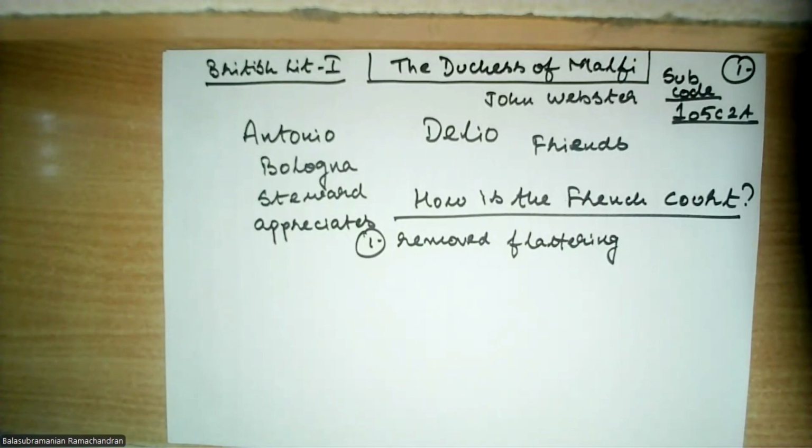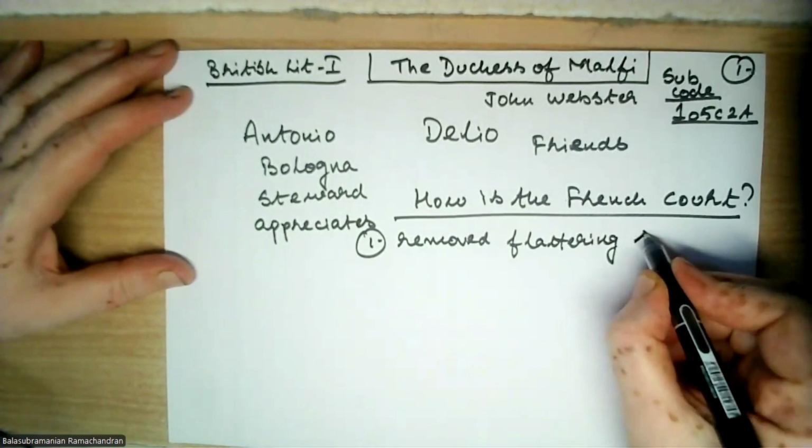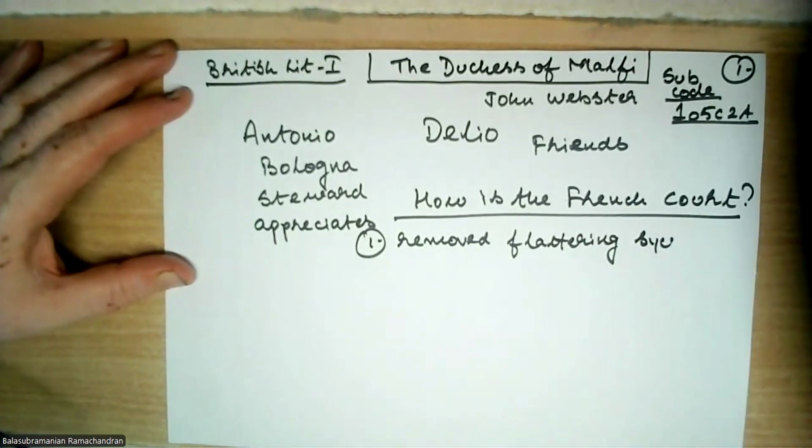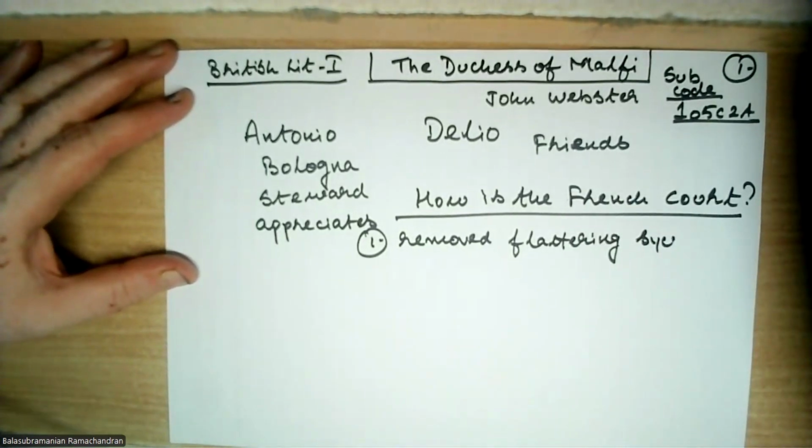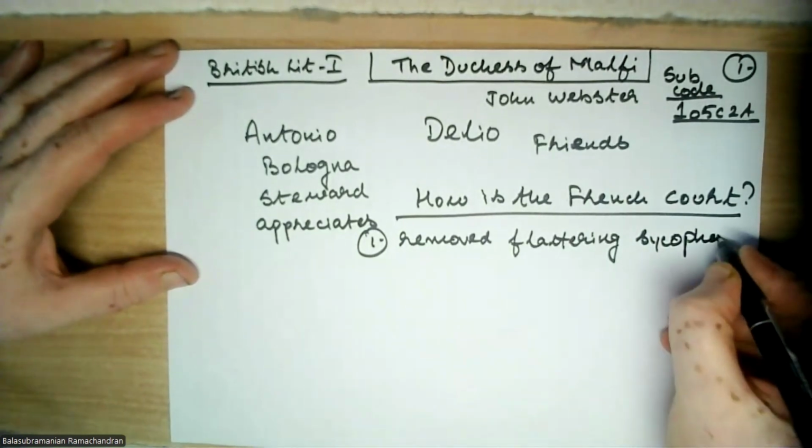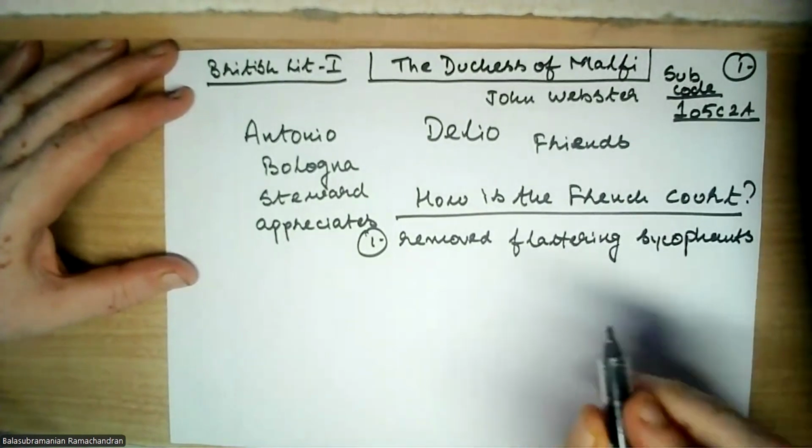Now what do you mean by a sycophant? Let's look at who a sycophant is. All right, people, this is what he says. Sycophants, this is the spelling, S-Y-C-O. What do we mean by this?